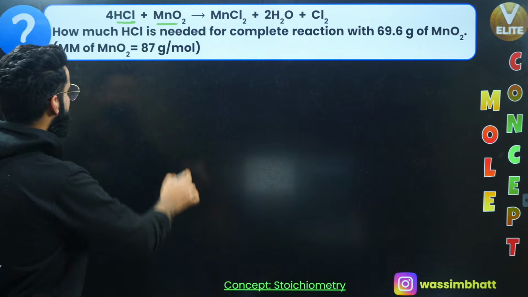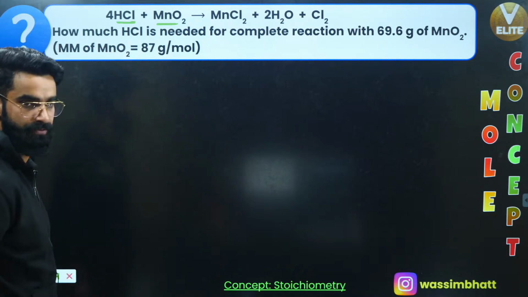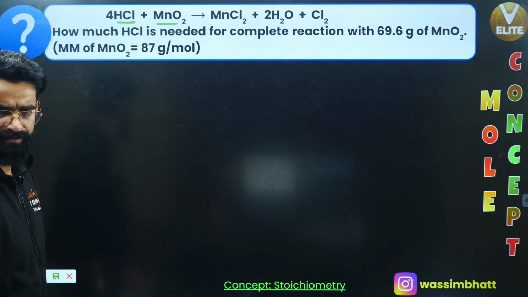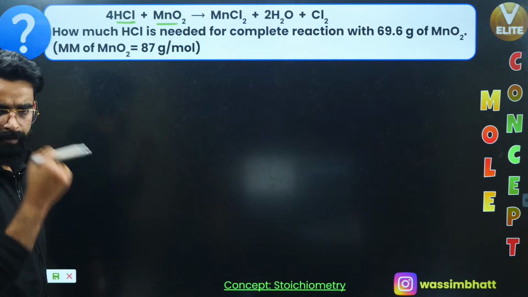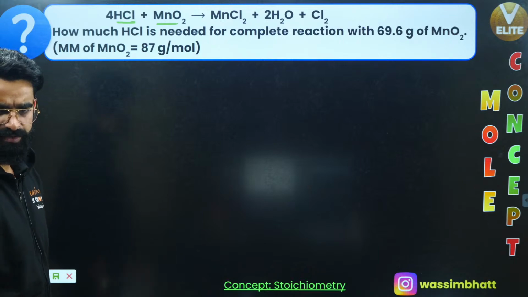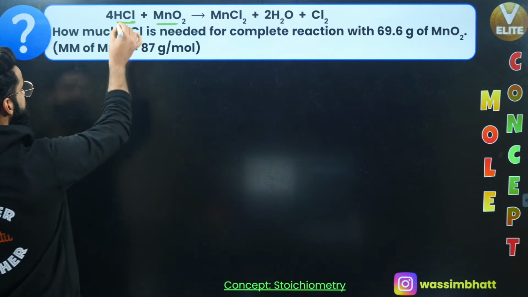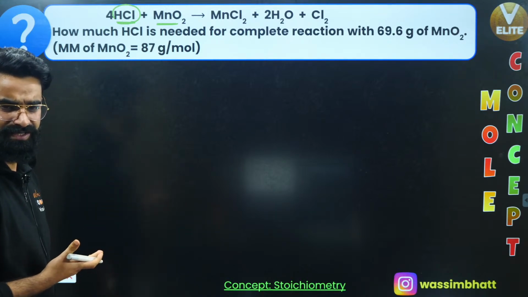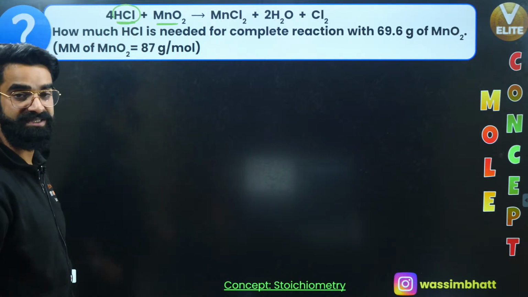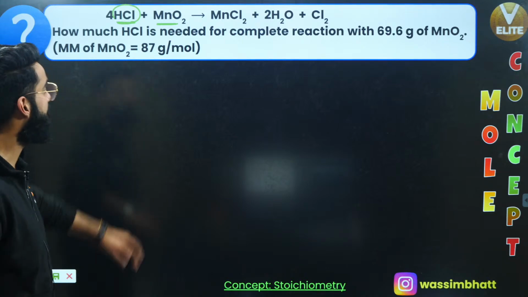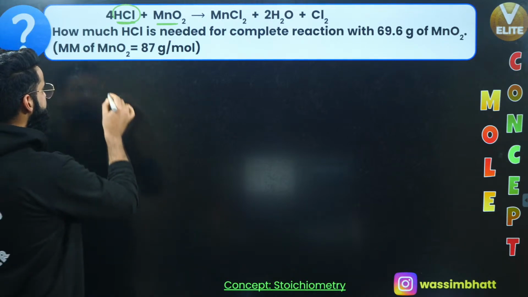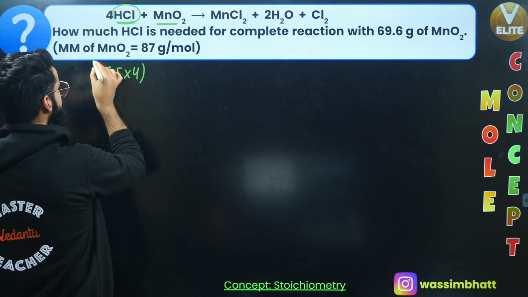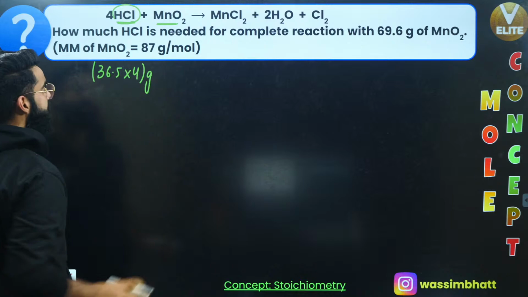And the molar mass of MnO2 is given to me as 87 grams per mole, right? See guys, how this question is to be solved. First of all, if I ask you what is the molar mass of HCl, you will simply say 36.5 grams, right? 36.5 grams is the mass of 1 mole of HCl, but right now I have got 4 moles of HCl. So the mass of 4 moles of HCl is 36.5 multiplied by 4.